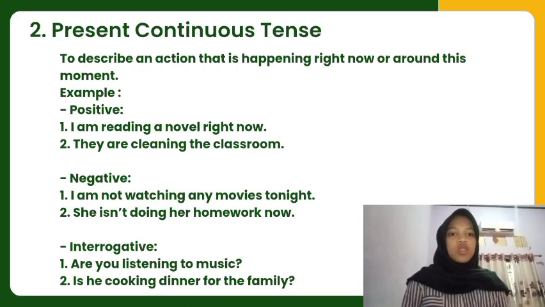The second is present continuous tense, to describe an action that is happening right now or around this moment. Example, in a positive way is I'm reading a novel right now. They are cleaning the classroom. In a negative way is I am not watching any movies tonight. She isn't doing her homework now. The interrogative way is are you listening to music? Is he cooking dinner for the family?